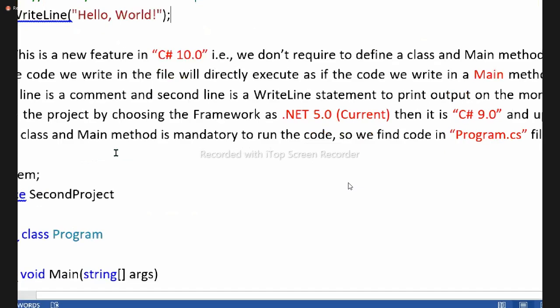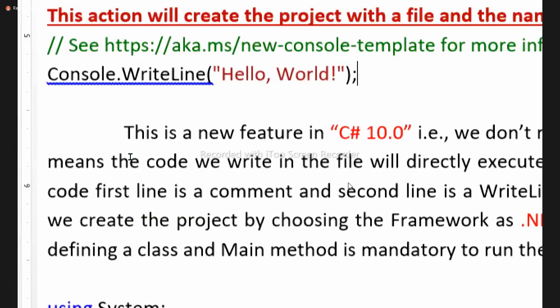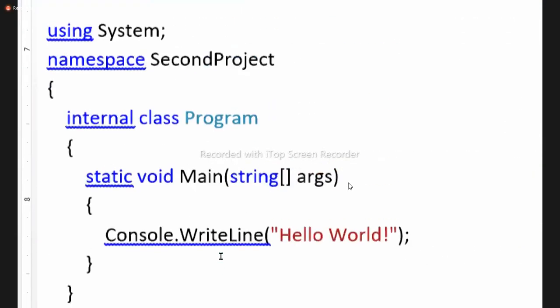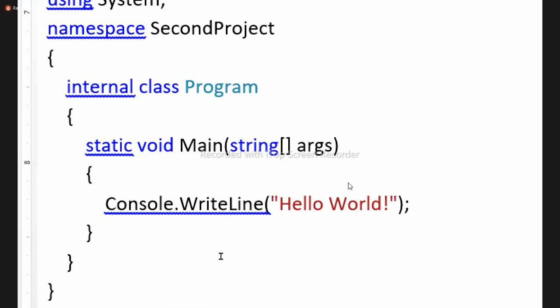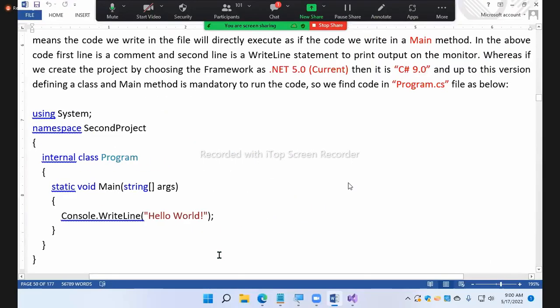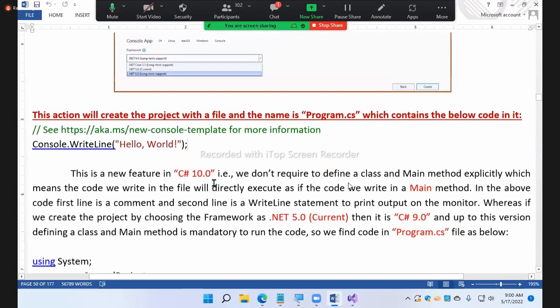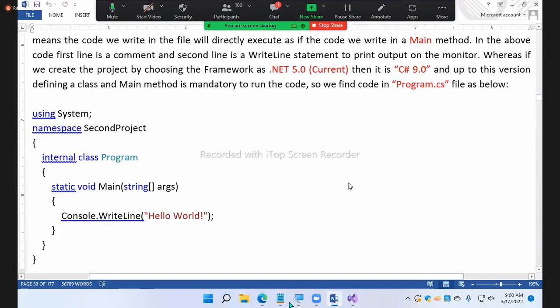This is what you have written now. This is how the compiler will regenerate for you. This is the code the compiler will regenerate for you. You simply write your hello world and layout, and the compiler will generate this code. That's what it is telling.